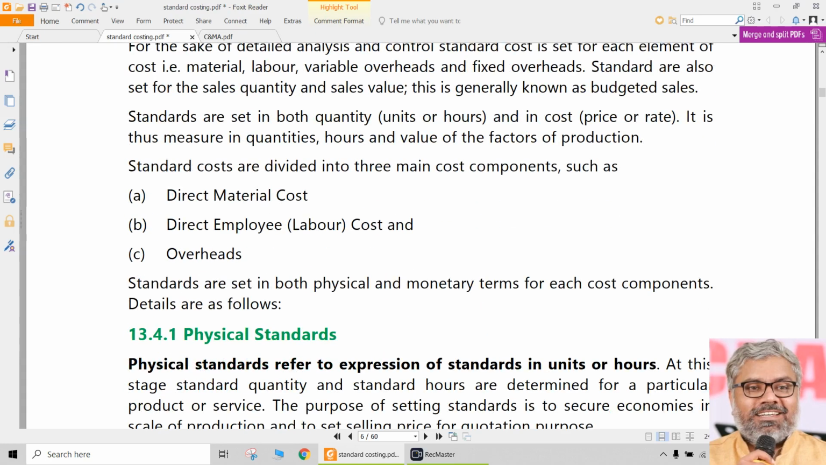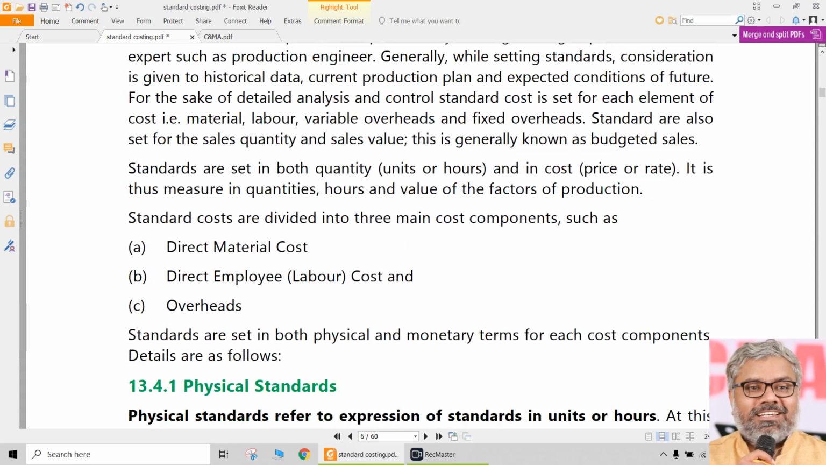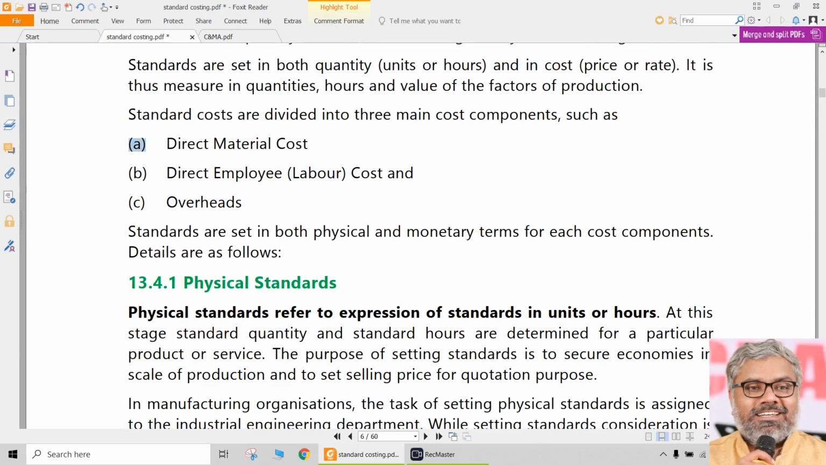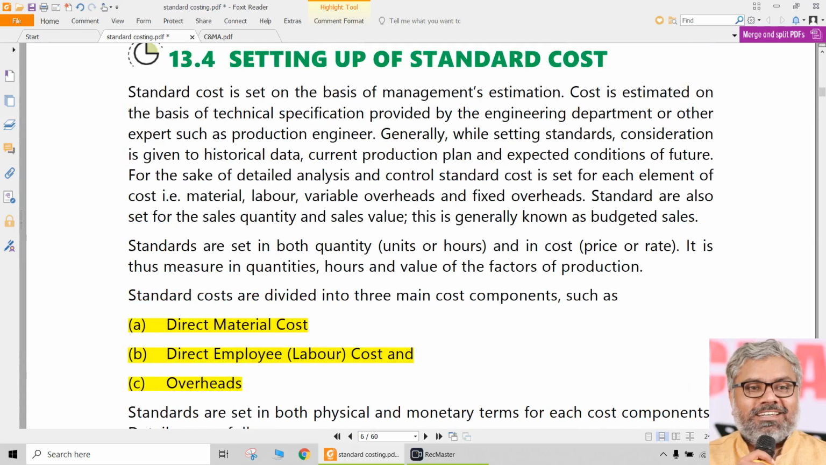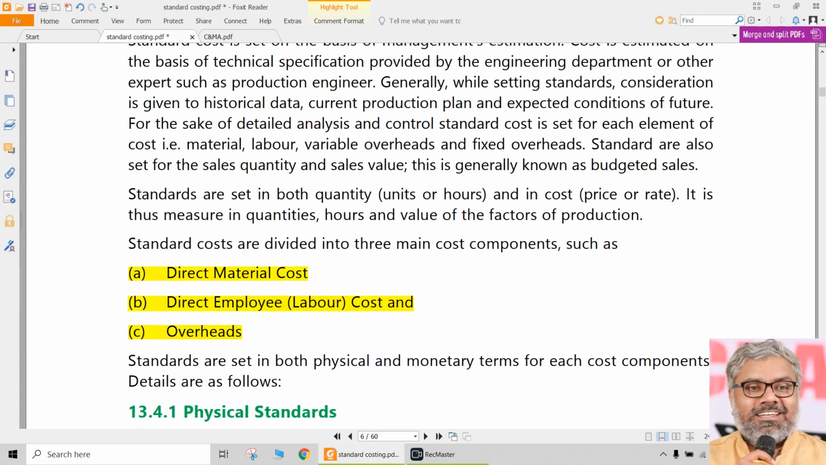And on a broader basis, standard costs will be divided into no other option, there are only 3: direct material cost, direct labor cost, and overheads. All of them will be there. But at a broader level, we should understand 2 things. One is that the standards are set both in quantity, that is physical standards we can call them, and in cost, that is related to price or rate. Both will be there for standards. It cannot be only one.